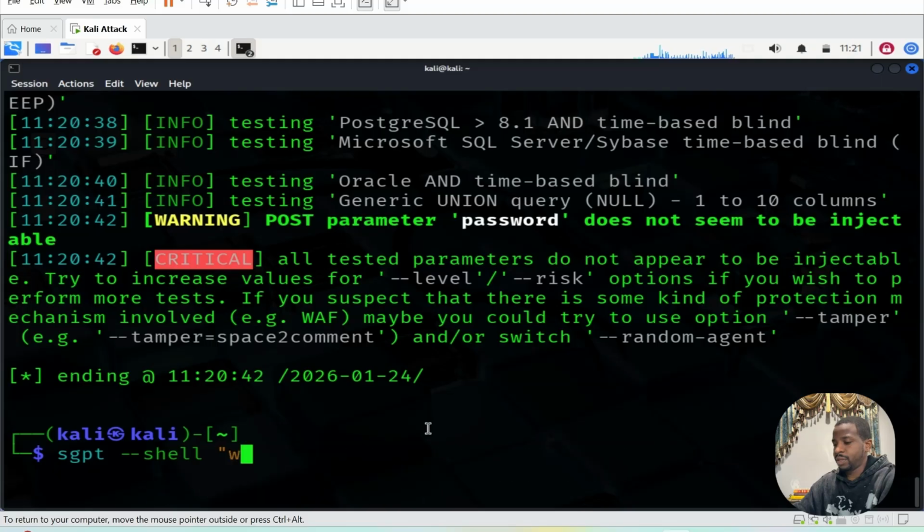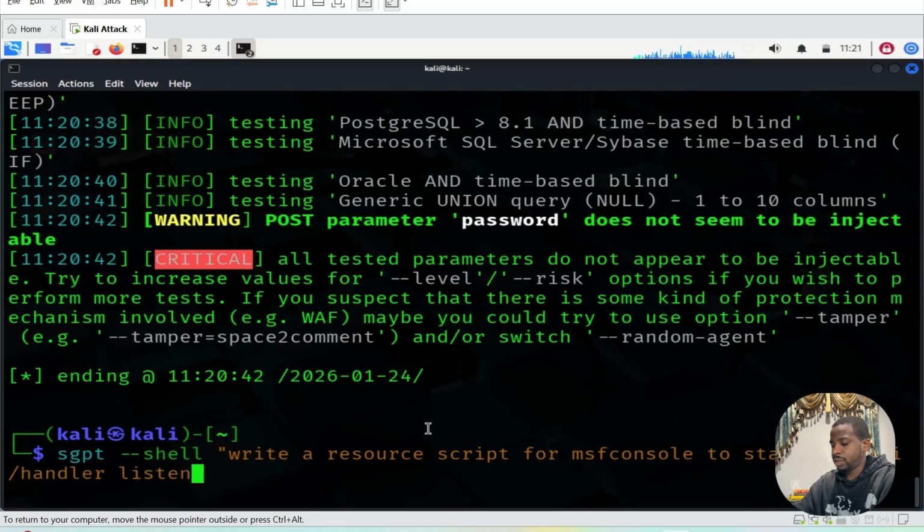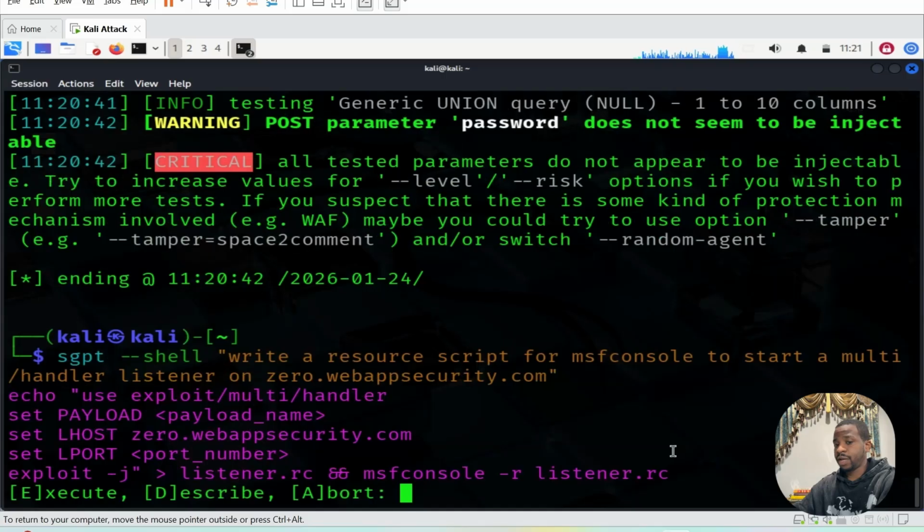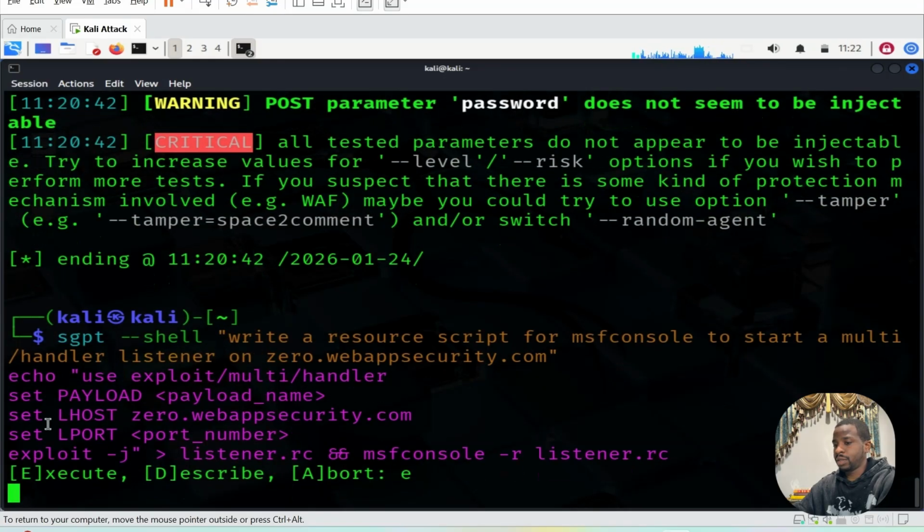Okay, let's see. All right, resource script. MSF console to start a multi-handler listener on 0.webappsecurity.com. Let's see. The attacker does not even need to know the exact flag. See, echo, use Metasploit is giving you exactly the command. This is lit. This is lit.